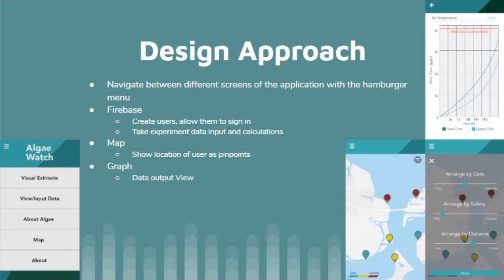I summarized the intention of that earlier, but basically the idea of this is to be able to share information and share entries. As you can see, the multicolored nodes on the bottom right-hand corner are supposed to indicate safety levels. And if you go further right, you can see the other screen, which shows the filters. These filters are applied in the backend to allow the user to sort through the data more easily, to find what suits them, or just in general what they want to find. And as you can see, you can arrange by most recent, safety, distance, etc.